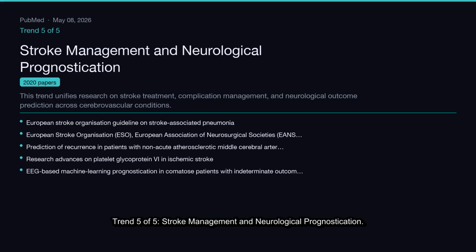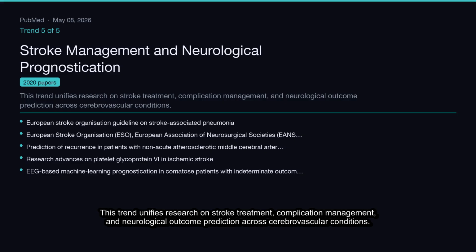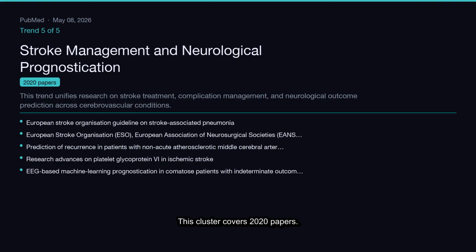Trend 5 of 5, stroke management and neurological prognostication. This trend unifies research on stroke treatment, complication management, and neurological outcome prediction across cerebrovascular conditions. This cluster covers 2020 papers.